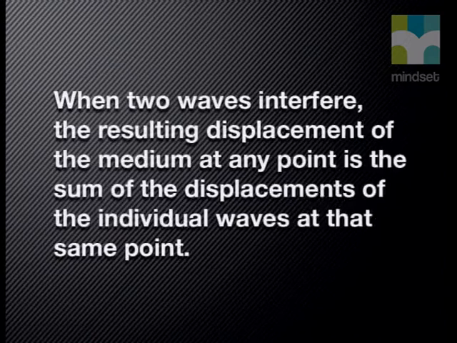At the start of this lesson, I told you we would establish a rule called the principle of superposition to predict and explain the special behavior of pulses and waves. Let's have a look at this principle now. The principle of superposition states that when two waves interfere, the resulting displacement of the medium at any point is the sum of the displacement of the individual waves at the same point.